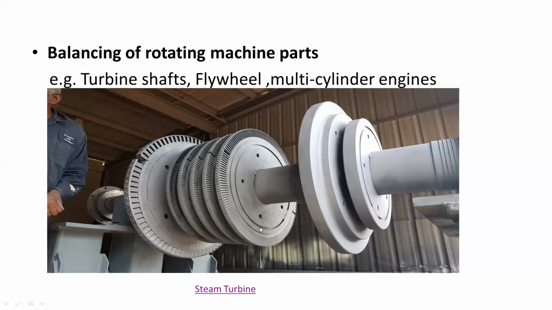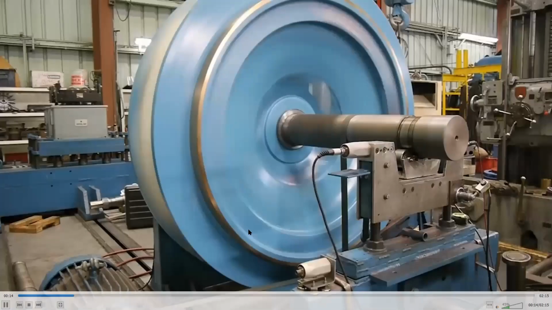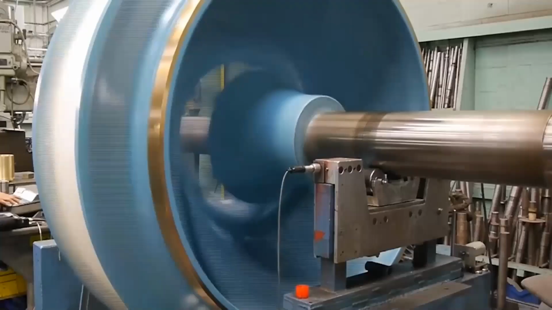Here you can see an example of how balancing is carried out in the industry. This example is for the flywheel. Flywheels are used in large punching machines in order to store energy. Here you can observe the complete balancing process in the industry.